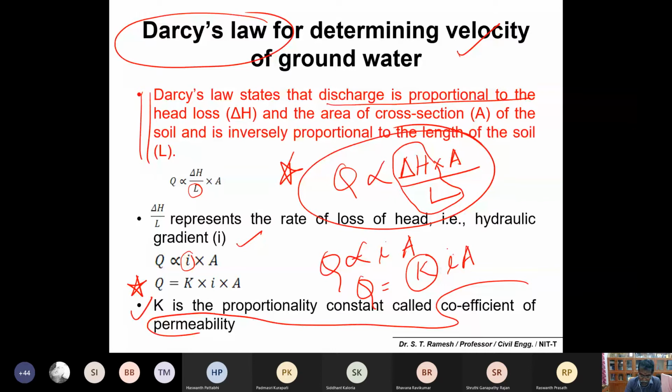You can find out the discharge, the hydraulic gradient, or the length of soil through which the velocity can be estimated. Is it okay? Darcy's law?